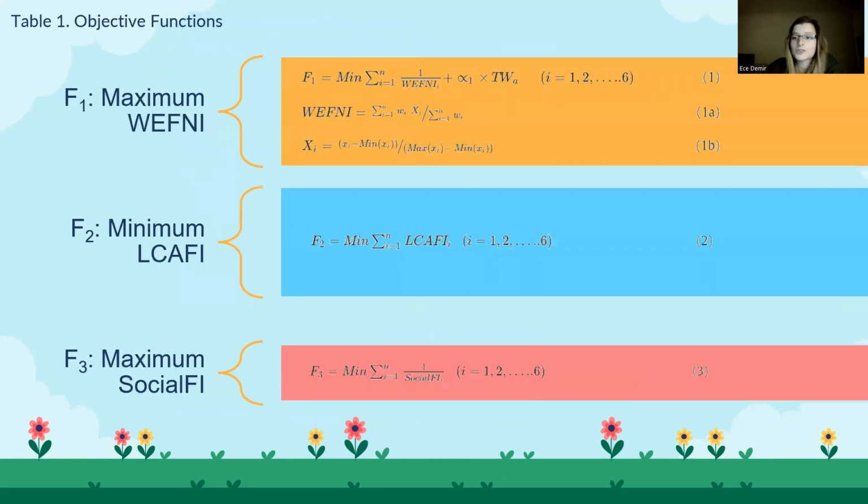Now, the objective functions include maximizing the WEF Nexus index, minimizing the LCA impacts, and maximizing the social dimension of the agricultural sector while being limited by constraints. Here you can see that all of them are written to be minimizations, but the ones that you need to maximize are written as reciprocals. There is also, in the first objective function, an available water penalty term, which you can see here.